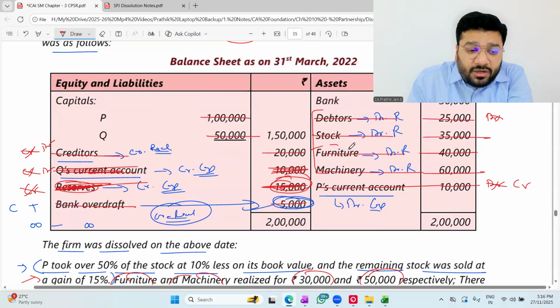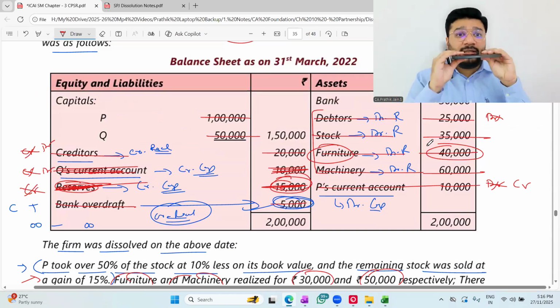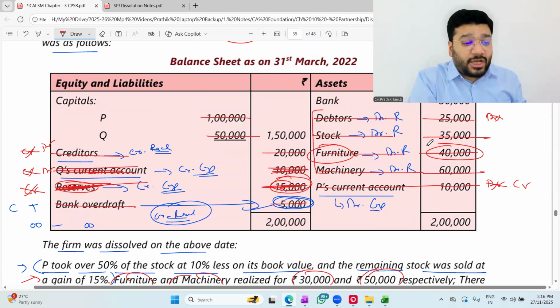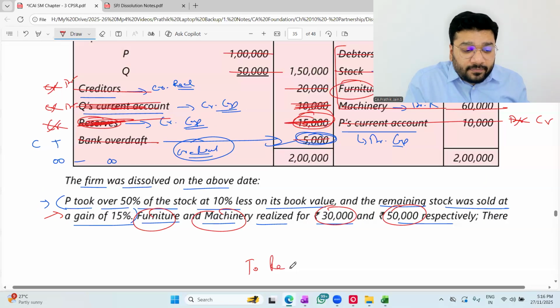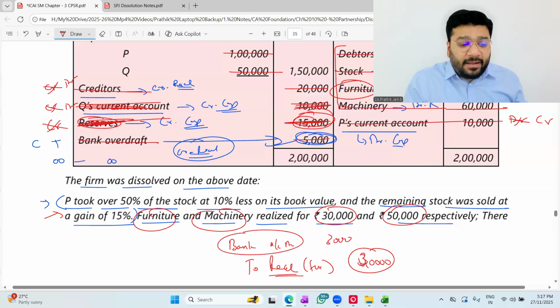When you transfer this 40,000 from the furniture account to the realization account, this 40,000's wrapper name was furniture. The day you transfer this to the realization account, you remove the wrapper and put a new wrapper called realization. So now furniture is going out with what name? Realization account. Credit what goes out, realization, in bracket furniture. How much? 40,000. Against that, what are you receiving? Sorry, 30,000 or 50? 30,000. Okay, 30,000 you are realizing in your bank. Debit the receiver. Bank account debit 30,000. Any problem? So in the realization account, this 30,000, and who's the opposite party? By bank.